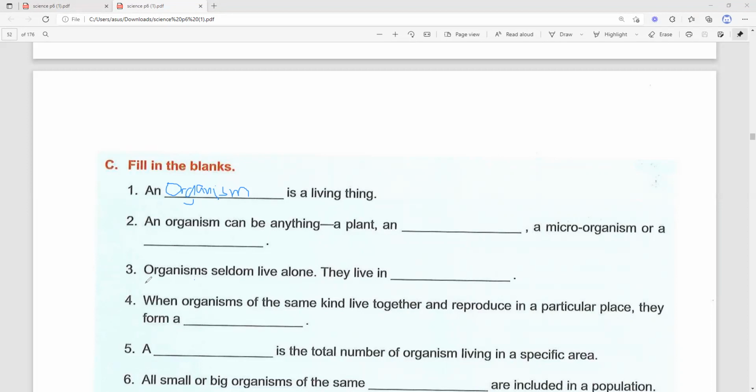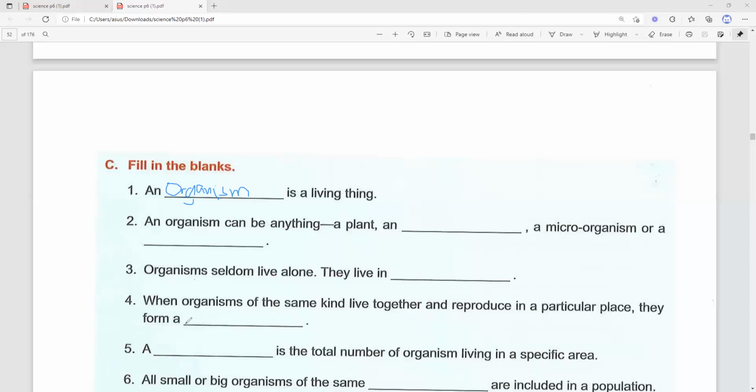Number 3, organisms seldom live alone. Yeah, because can you live alone? No, because you have someone that you live with in order for you to survive, right? Organisms seldom live alone. They live in their habitat. Okay, habitat. For here, it's habitat. Number 4, when organisms of the same kind live together and reproduce in a particular place,